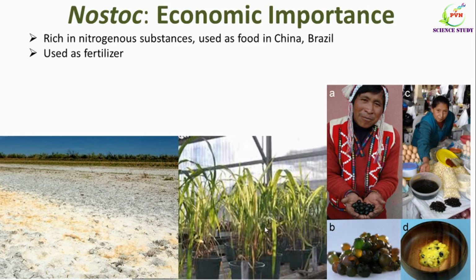Nostoc colonies increase the nitrogenous content of the soil and increase the growth as well as the productivity of the plant. It is more beneficial to use in rice fields. Third, a very important use is that it is also used for the reclamation of alkaline as well as saline and barren soil. So this is the alkaline soil and it can be treated and its productivity can be increased due to the inoculation of Nostoc. So this is the economic importance of Nostoc.